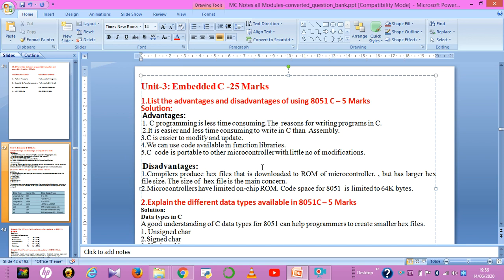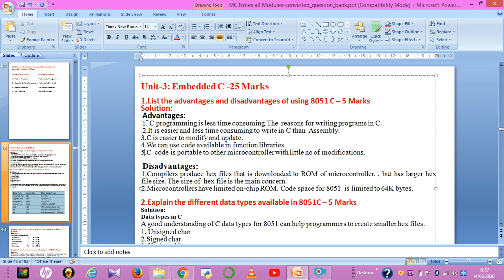Now we'll start with the first one. List the advantages and disadvantages of using C for 8051 programming. Okay, now what are the advantages and disadvantages of writing the program in C? The advantages are, first to start with, the first advantage: C programming is less time consuming.